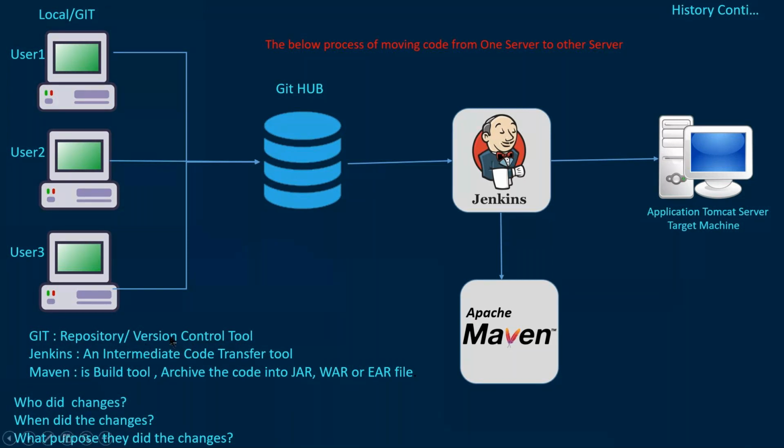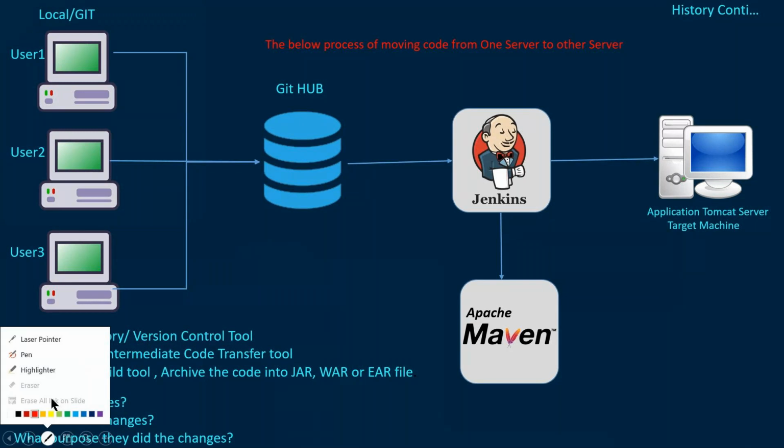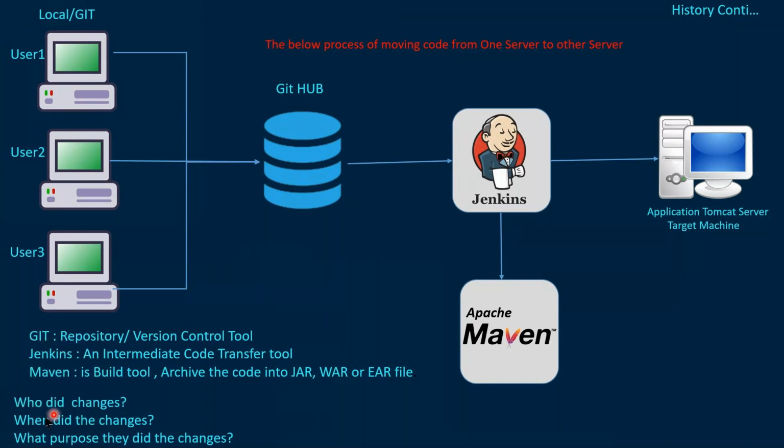The version control system will track the changes, right? Who did the changes, when did they do the changes, for what purpose. Based on these comments, Git will track the versioning. For example, one developer developed the code today in Java. After 1 month, he comes back and checks. He may not understand who developed this code because in Java, hundreds of lines of code will be there. To identify who did what, we can use the version control system. Understand, right? What is Git? What is GitHub?